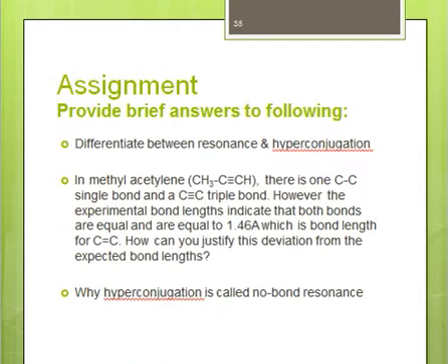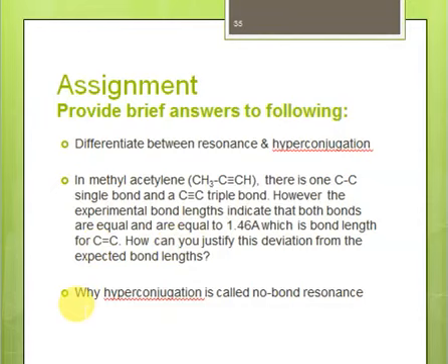So this is the end of the lecture. Today we have discussed briefly what we mean by conjugation, what resonance is, and what hyperconjugation is, right? As part of your assignment, you have to provide brief answers to the following questions. Number one, differentiate critically between resonance and hyperconjugation. Secondly, explain why there is a deviation in the bond lengths of the carbon-carbon single bond and carbon-carbon triple bond in methylacetylene, right?